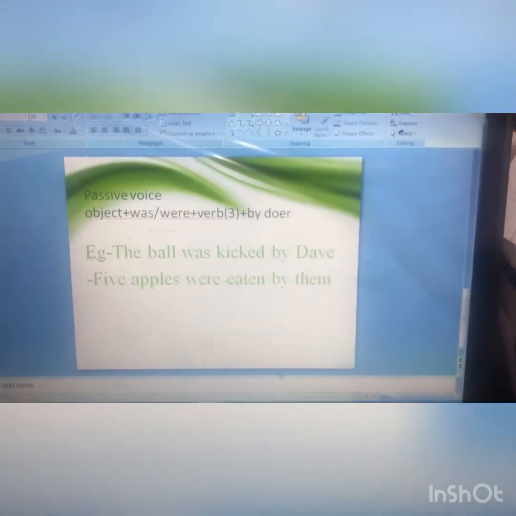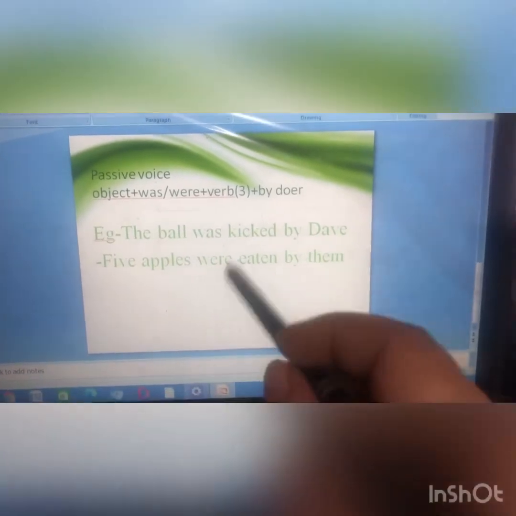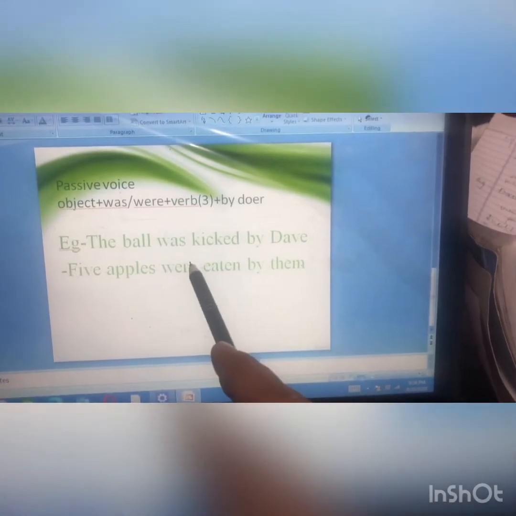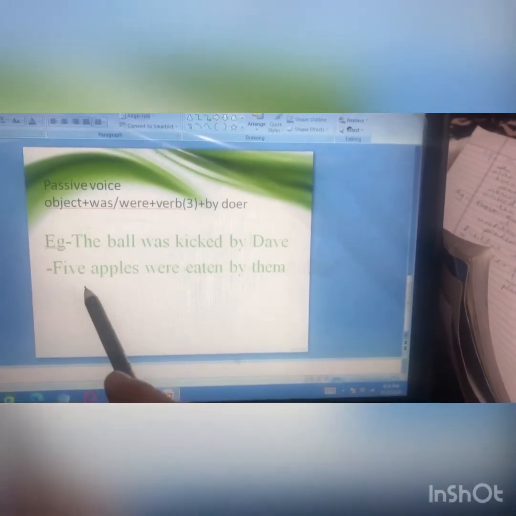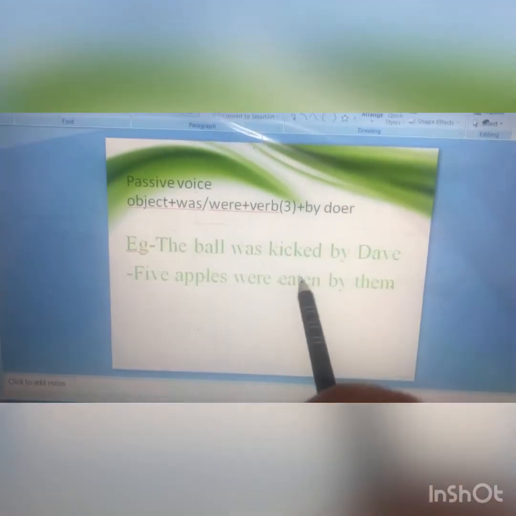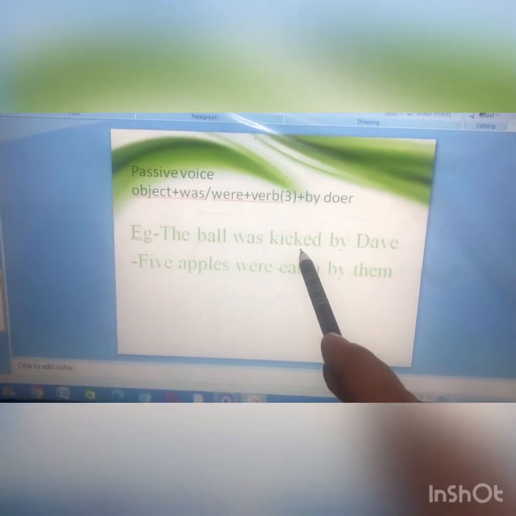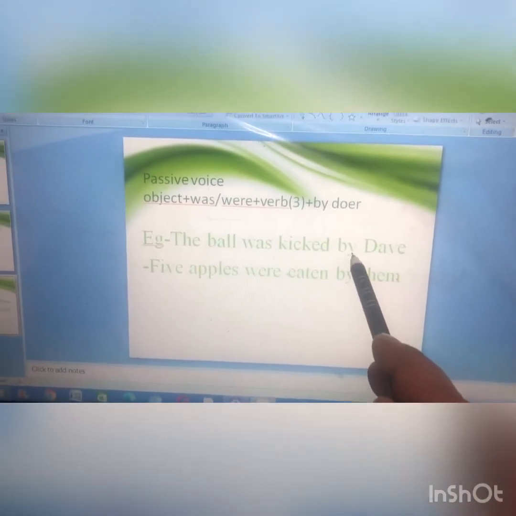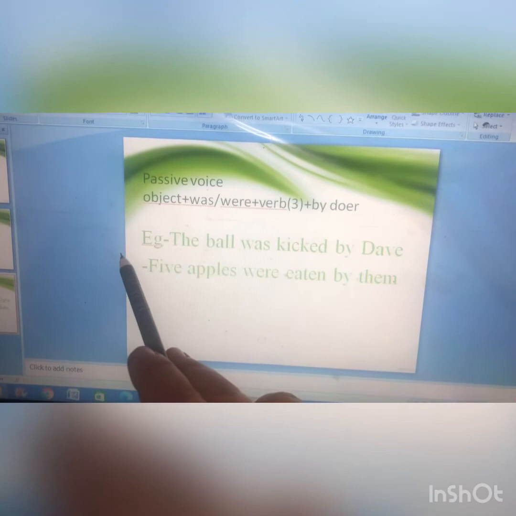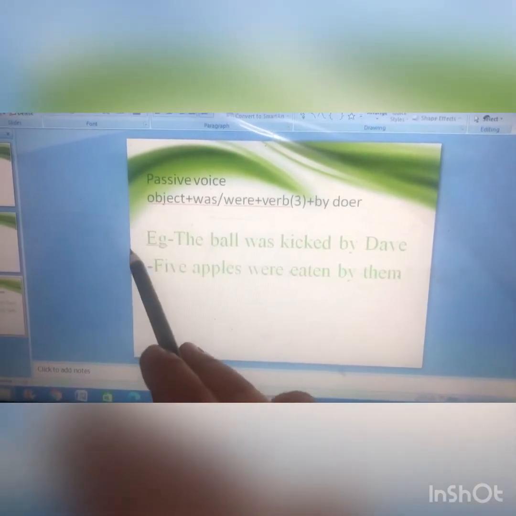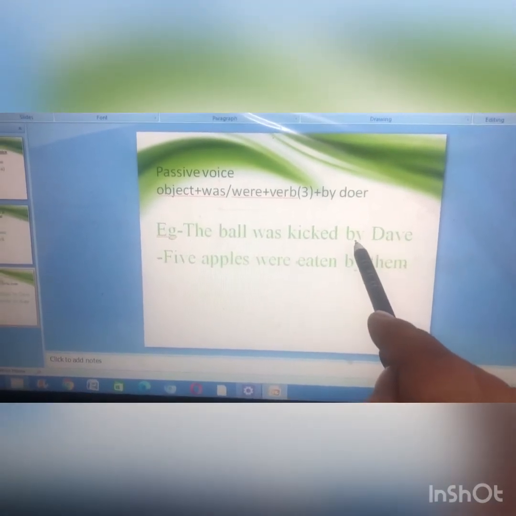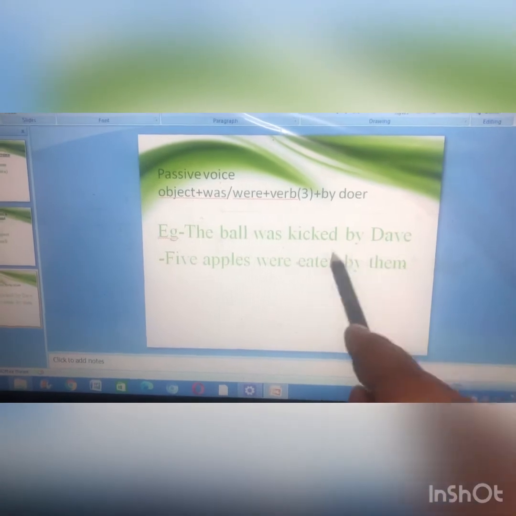Yes, it is similar to what we did in present tense. Another sentence which we did in active voice, we'll learn it in passive voice also. After the past participle form of the verb, we'll put by and the name of the doer. Children, please note, Dev was the subject in the sentence which was in active voice. Now it has become the object, the doer, and we put it with by, putting by before it.